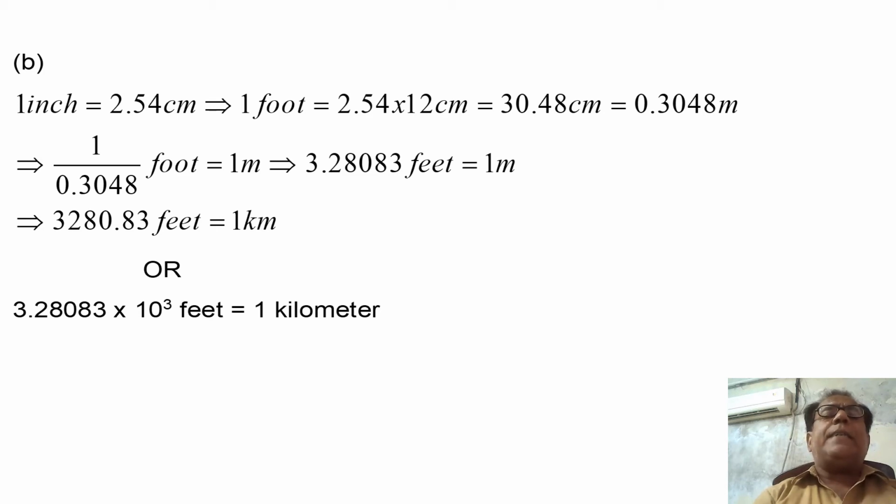This is the condition from which we have to start our problem.